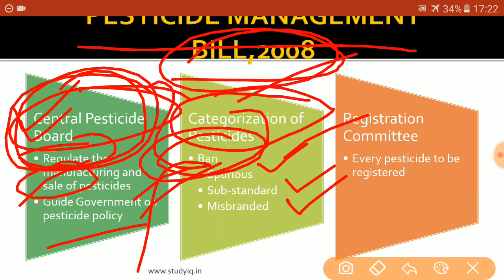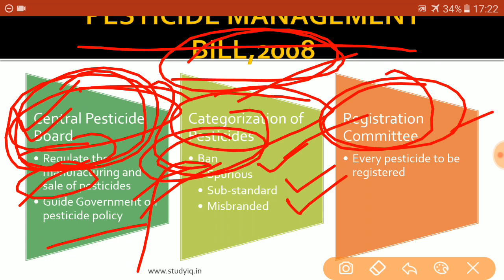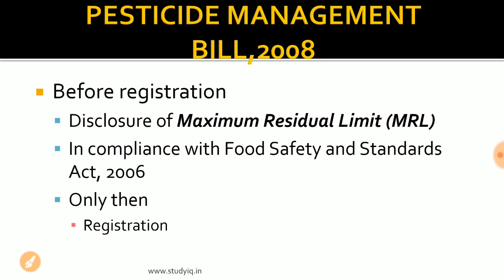Apart from that, the Pesticide Management Bill also talks about the registration committee. It says that every chemical that is being produced in the country should be registered with the registration committee, and registration would be done depending upon the maximum residual level of every chemical. So before registration, the disclosure of the maximum residual limit should be done. If the maximum residual limit is within the permissible level, then only the registration would be done, else the manufacturers would be barred from manufacturing that particular chemical pesticide.